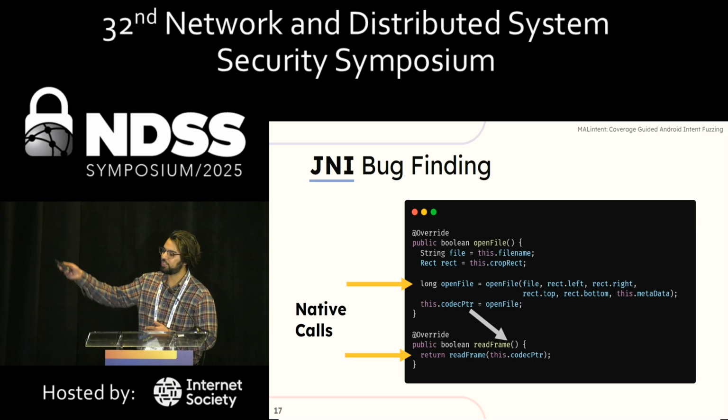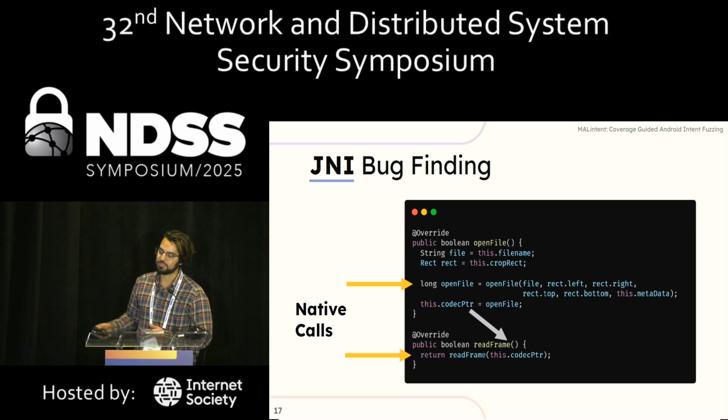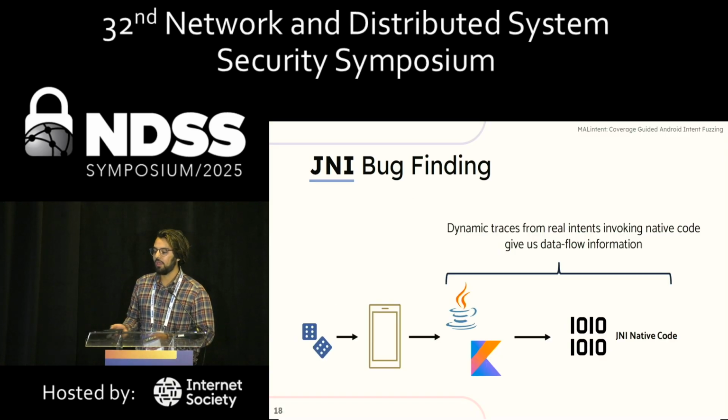A lot of the time the Java code has data flow dependencies. You may call an open file function, it returns a pointer, and then you have to send it to this other function. So there are complex data flow dependencies created on the Java side. The key insight we had was that when we're fuzzing, we get dynamic traces that show us what these data flows look like.